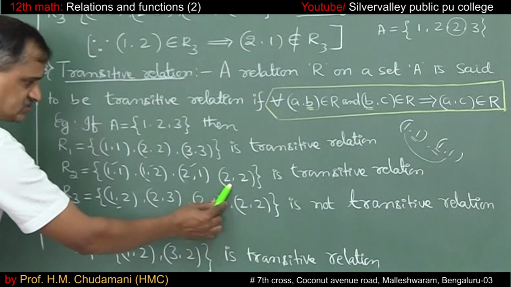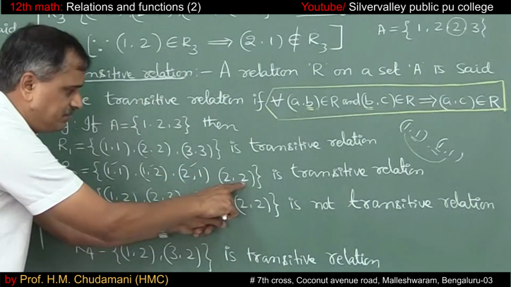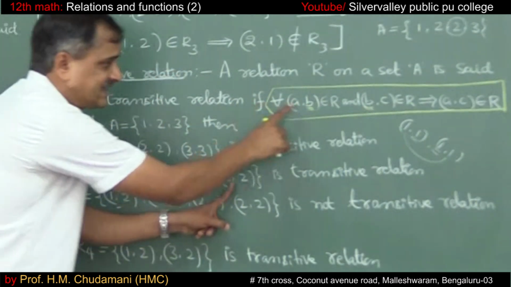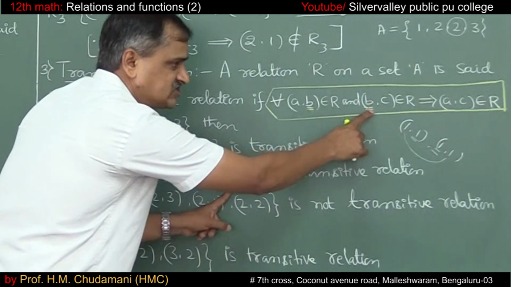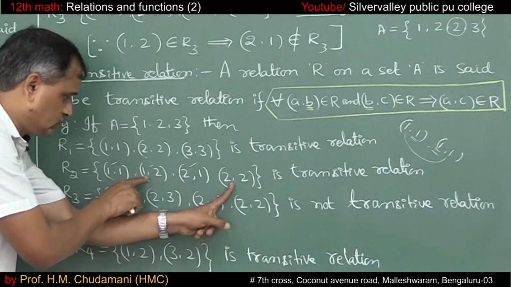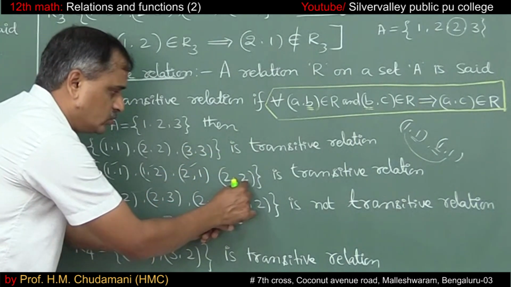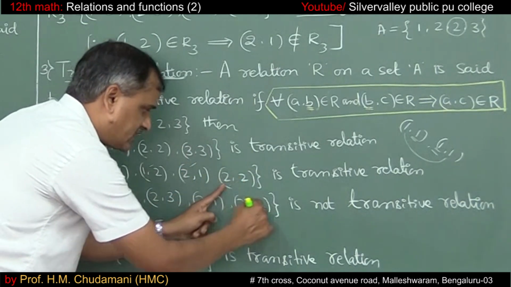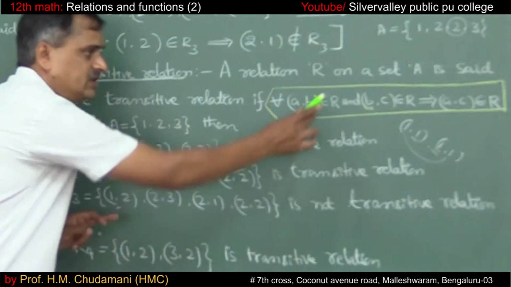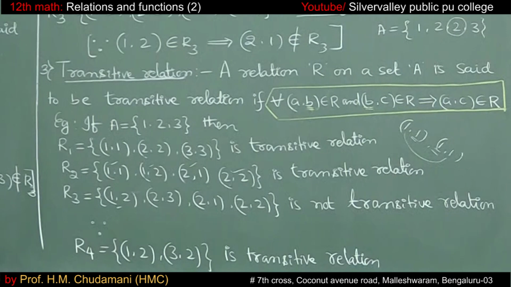Then come to 2 comma 2. Along with 2 comma 2 you can't take 1 comma 1, because here it is 2 and here it is 1. The second element and the first element of the ordered pairs must be the same. So along with 2 comma 2 we can take 2 comma 1. We are left with 2 comma 1, it is there. That means for all the elements A comma C belongs to the relation. That means it is a transitive relation.